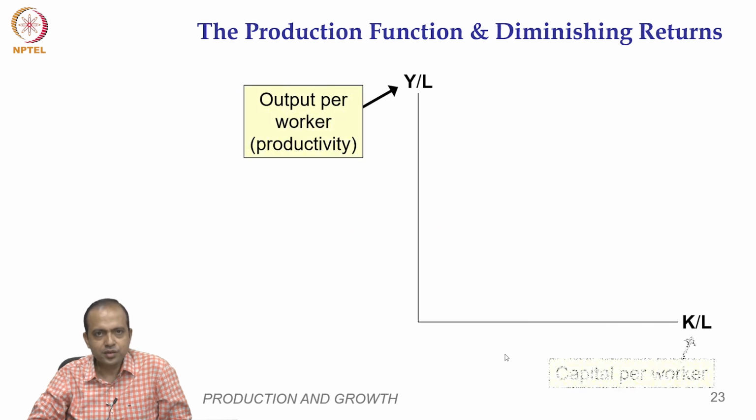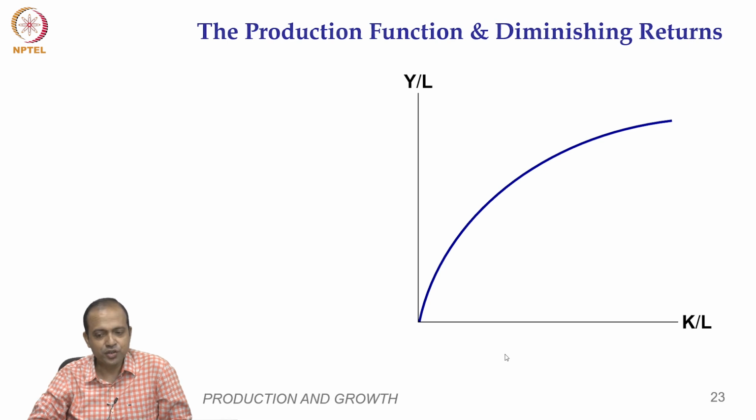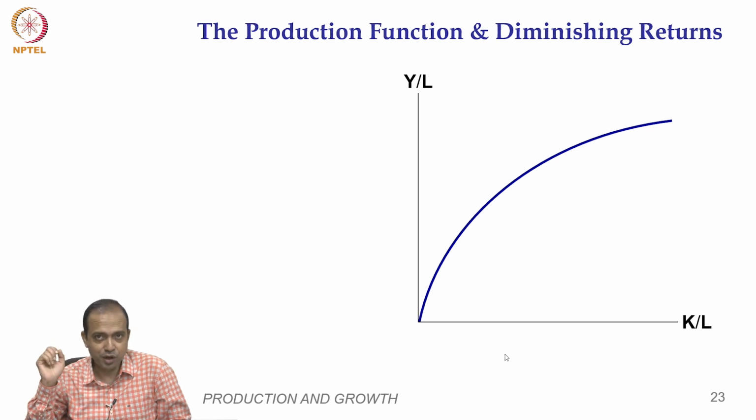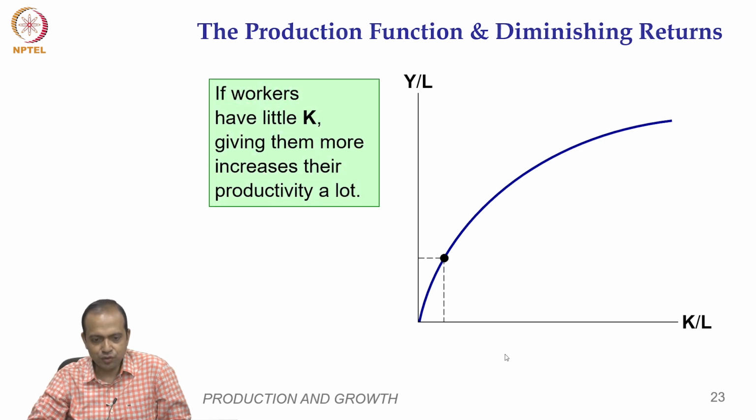So, look at this simple diagram to understand diminishing marginal return. On the y axis, I am measuring productivity, on the x axis capital per unit of labor. Look at the nature of this production function itself. Initially, when you are at a lower level of capital, if you increase, look at the growth.